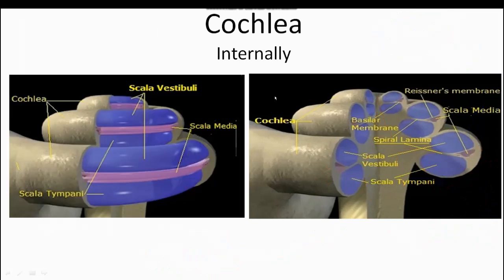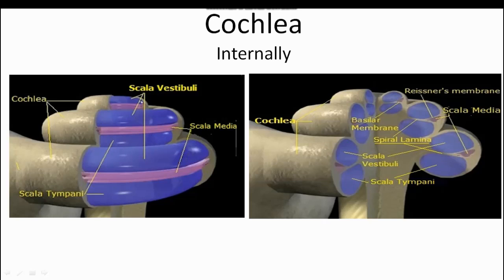I have already explained the internal structure of this cochlea in the earlier slide, where I was explaining the external structure of the cochlea, so I won't go further into this. Just see the structures. You can see this pink one, the scala media, running spiraling all the way.